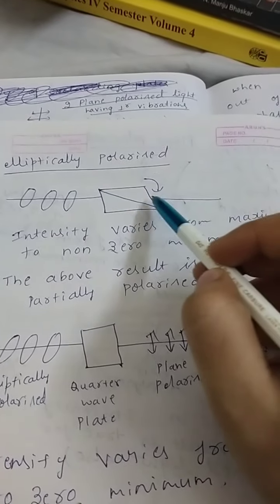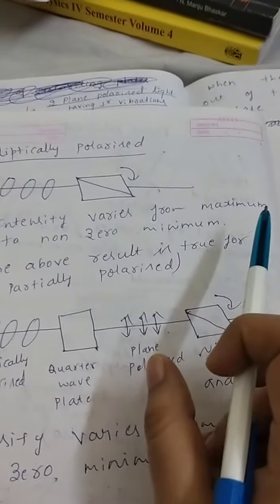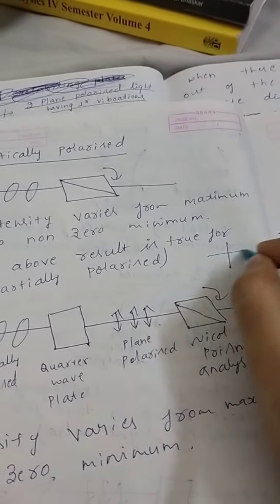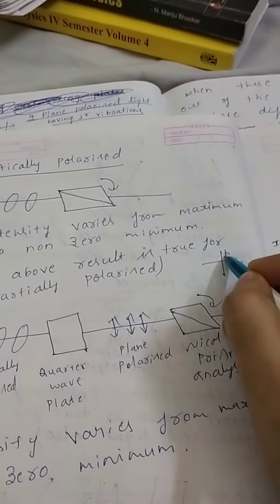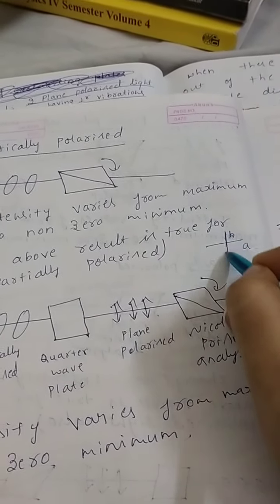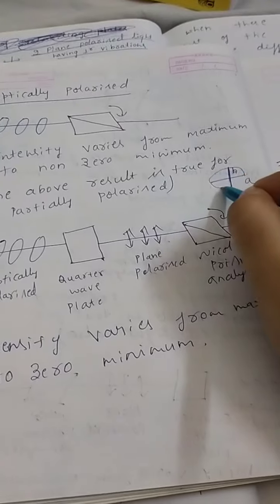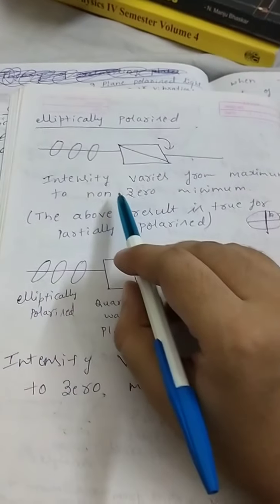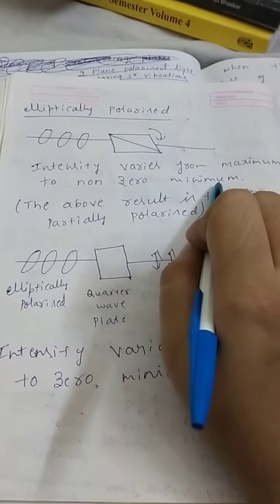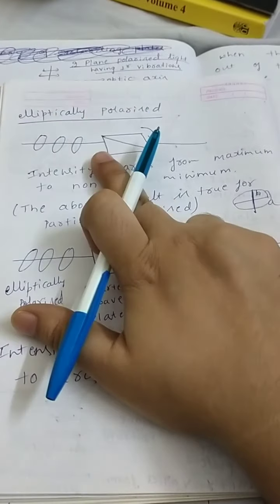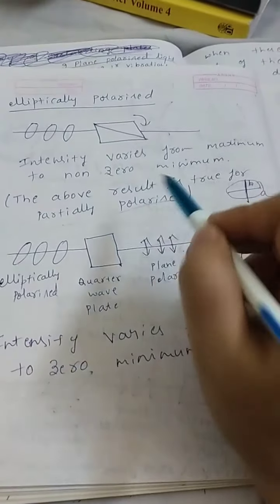Similarly, how do we detect elliptically polarized light? As usual, pass your elliptically polarized light through the Nicol prism and start rotating. Now the intensity varies from maximum to non-zero minimum, because here A is there, here A is there, and here B is there. So B is a reduced position, but it will not give zero intensity. This will not confirm whether it is elliptically polarized or not, because I can obtain the same result for partially polarized light.